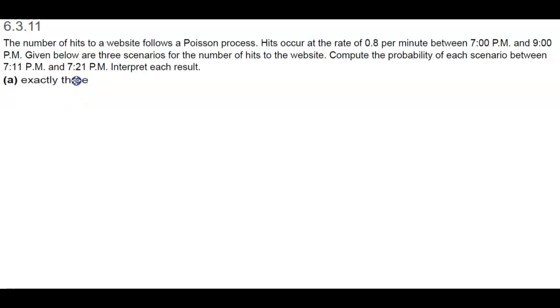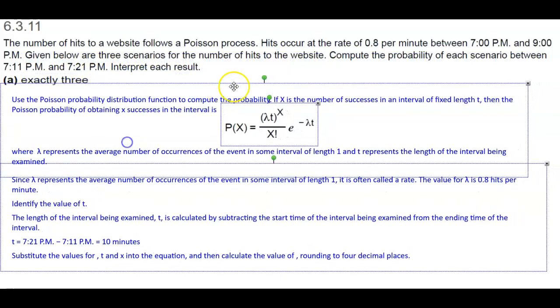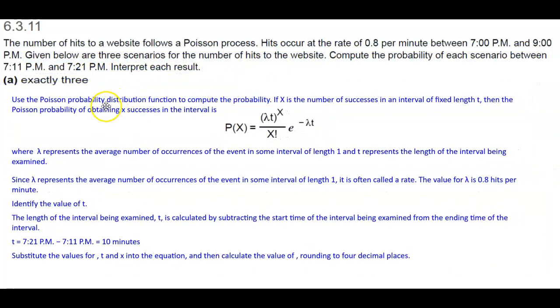So in this case here, we want to figure out exactly 3. Now using the Poisson probability distribution function to compute the probability.